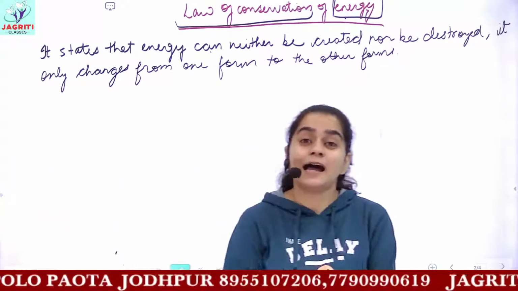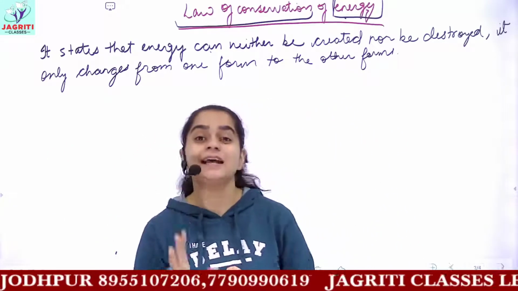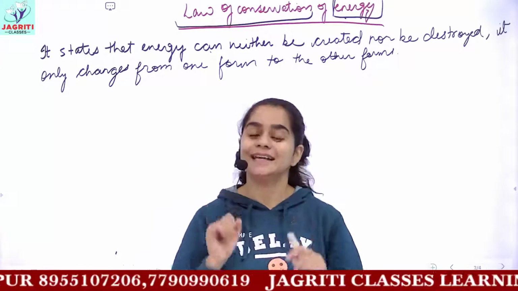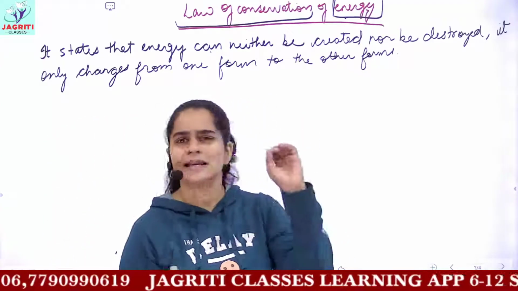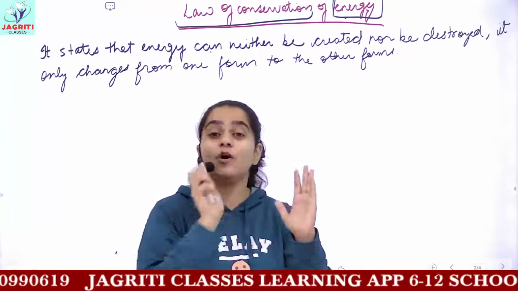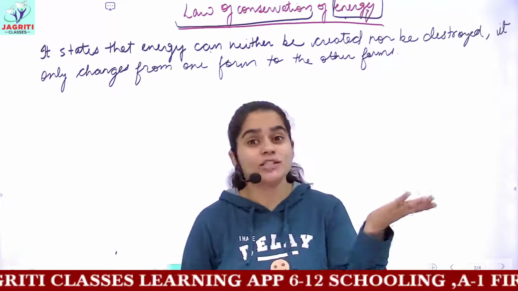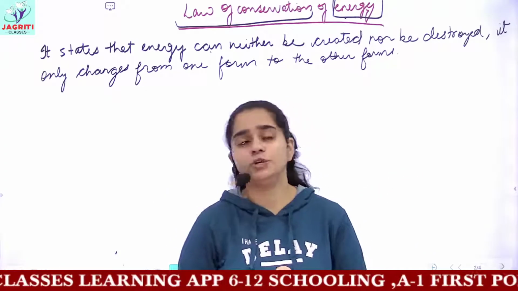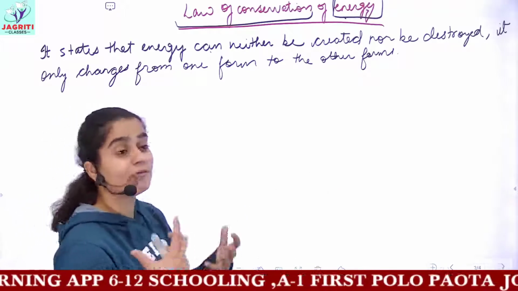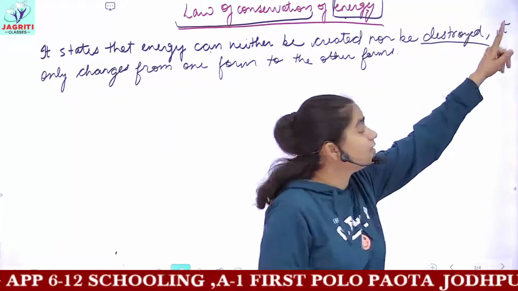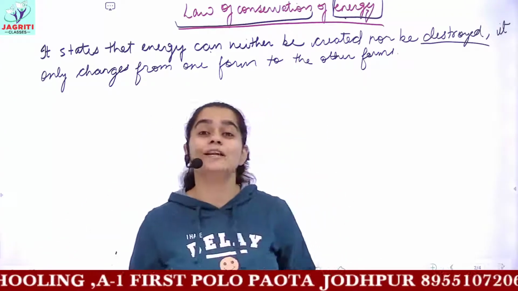Whenever a moving object was there, any moving object has which kind of energy? Kinetic energy. And when I stopped this moving object by applying any kind of force, now this moving object has no kinetic energy because it is at rest now. So you would say that, where is law of conservation of energy? The object which was having kinetic energy, the kinetic energy of the object got destroyed. That is, the kinetic energy now has the value 0.